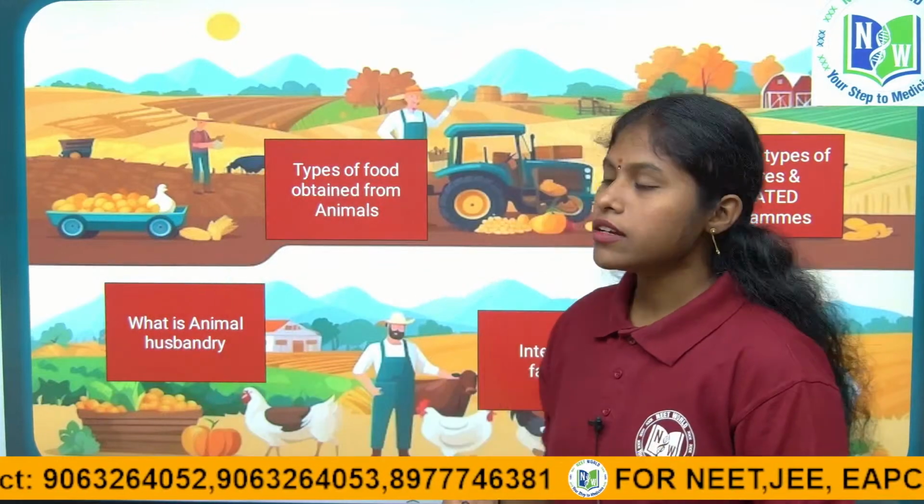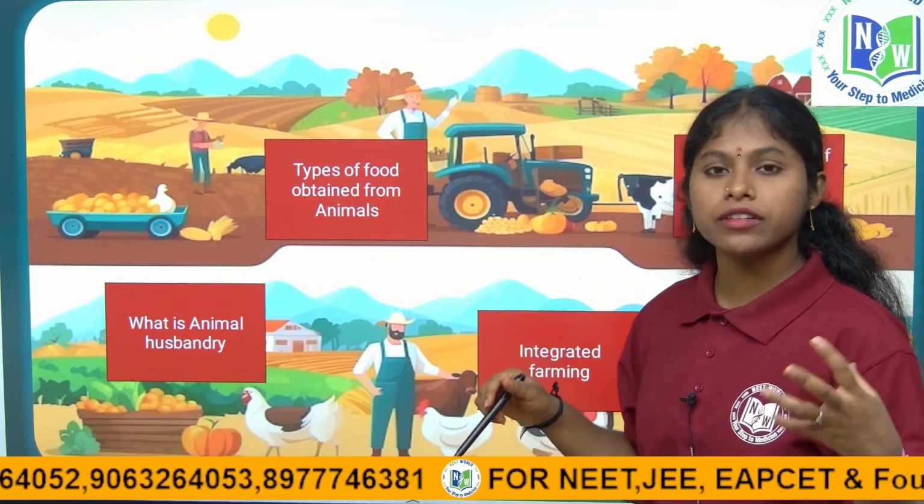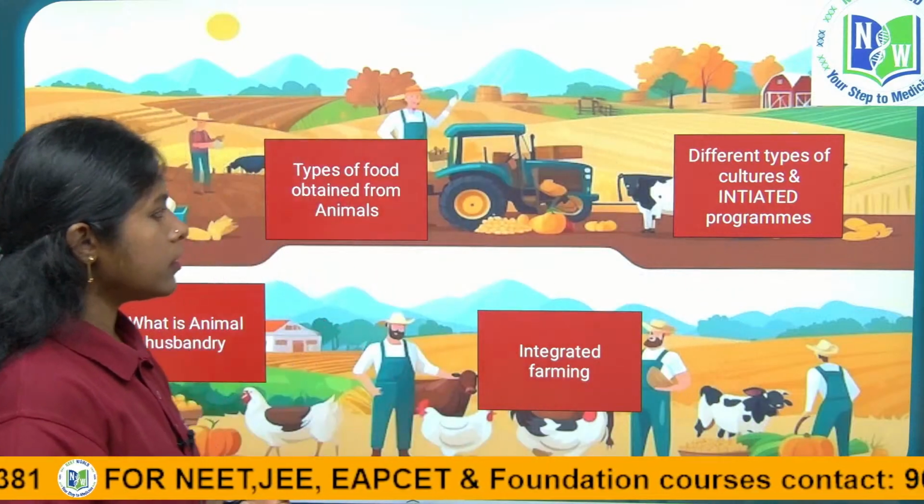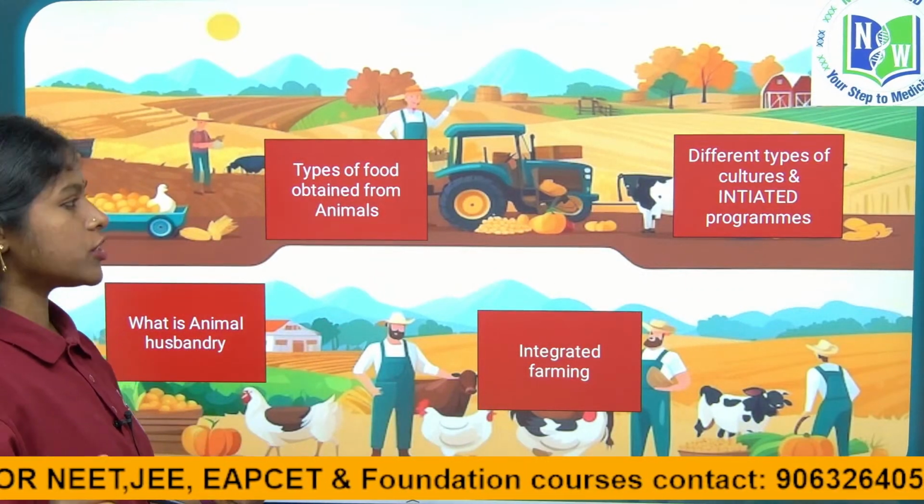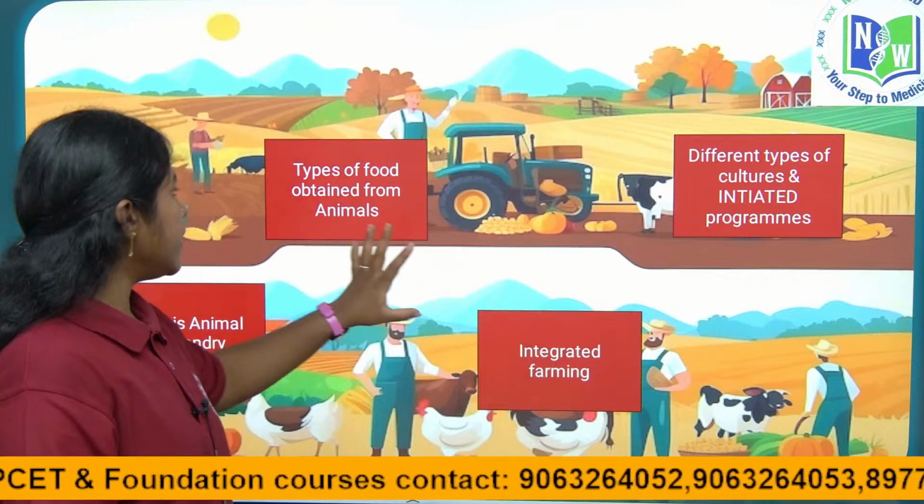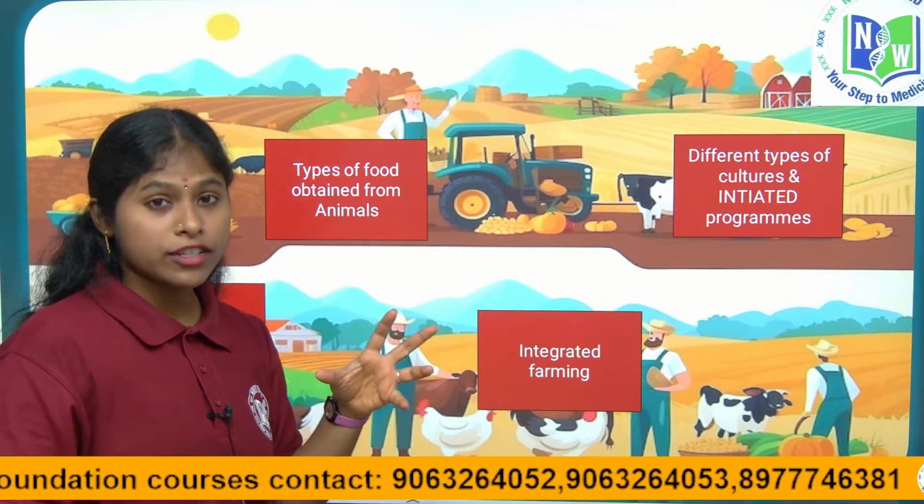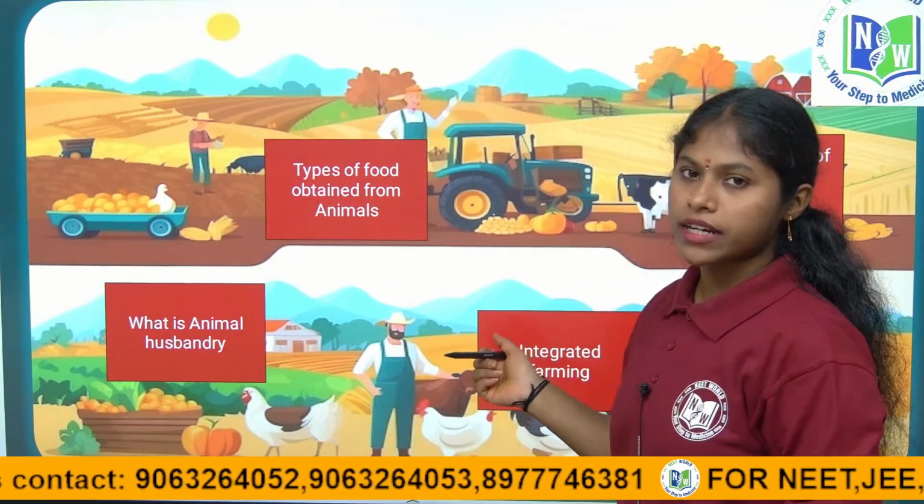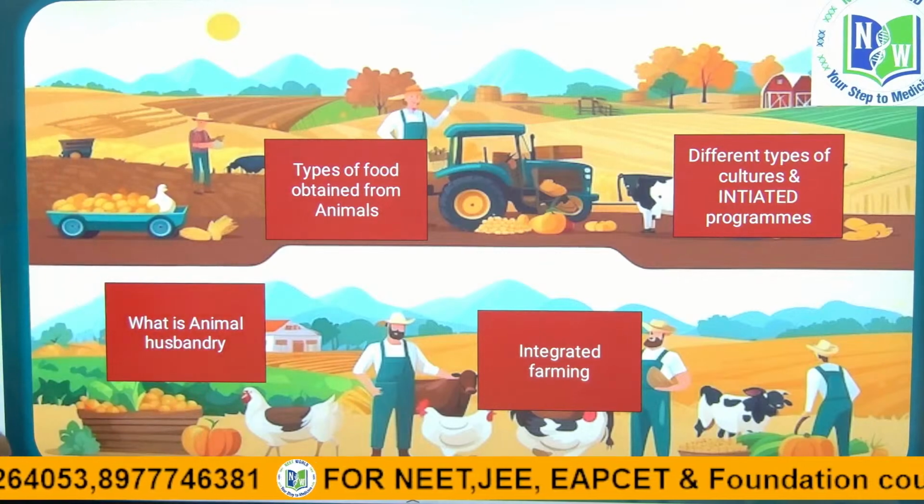The father of the white revolution is Dr. Verghese Kurien. That program was initiated for the tremendous increase of milk, and the silver revolution for the eggs, and the blue revolution for the fishes. This is about the different types of cultures we studied, and the types of foods and the essential vitamins present in them. And we studied what is integrated farming. This is about food from animals, from the 8th chapter of crop production and management. So, let us do some questions here, children.